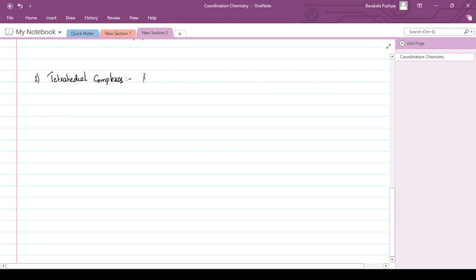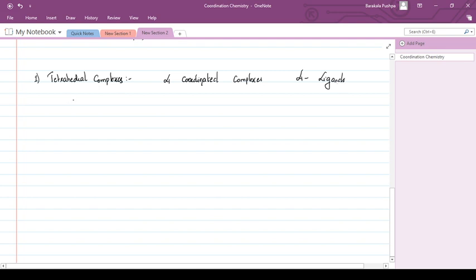Now what are tetrahedral complexes? Tetrahedral complexes means it is a 4 coordinated complex. That means there are 4 ligands which have to come to form a bond with a central metal atom.